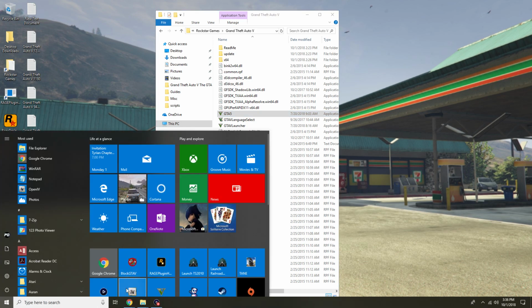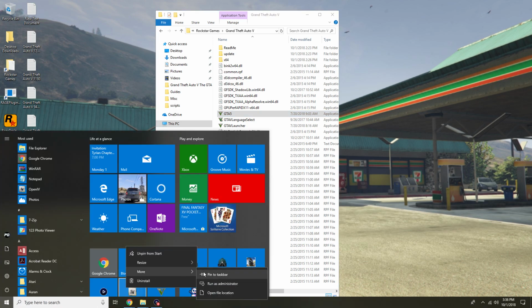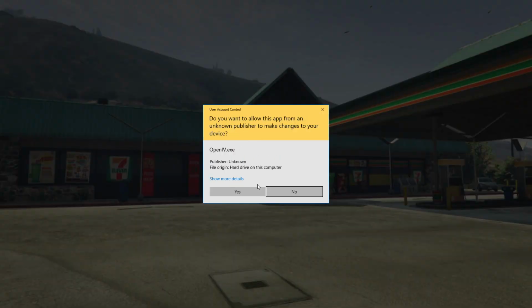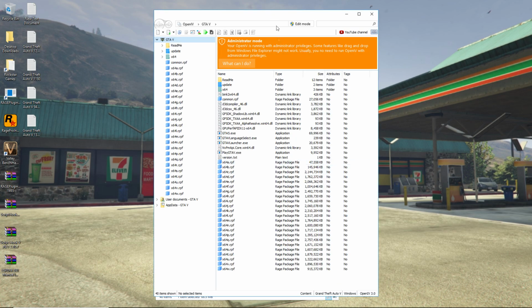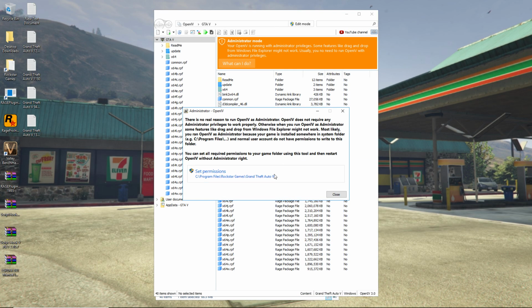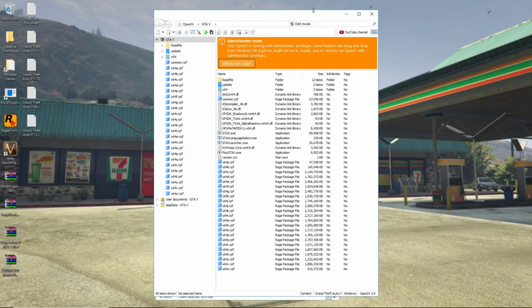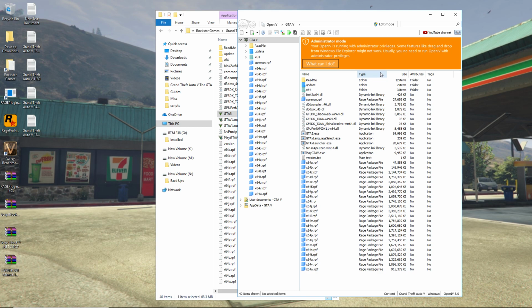But let me do it real quick. I have to just give administrative rights since I changed my main game folder. But once you do that, you get an opening like this, and then disregard this for the moment. Let me go through this real quick, and I'm not going to close it out and open back up to get rid of that warning message, notification message here.